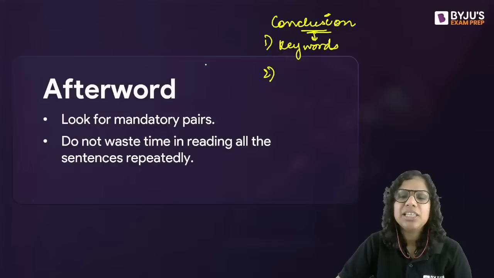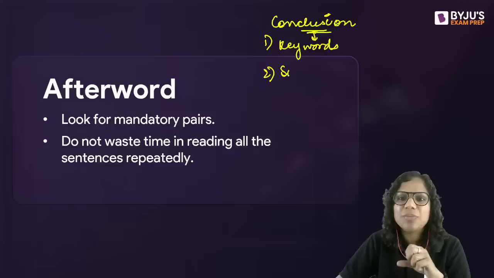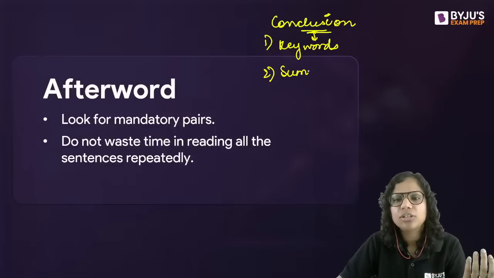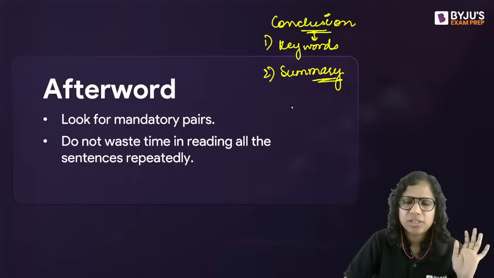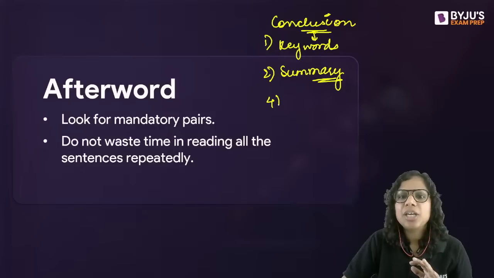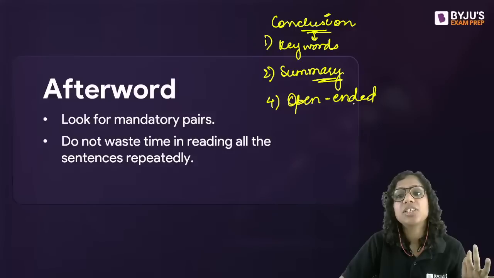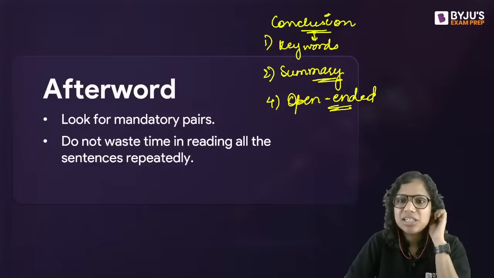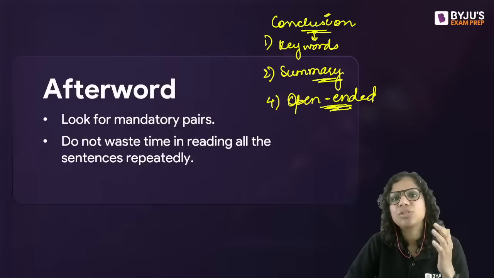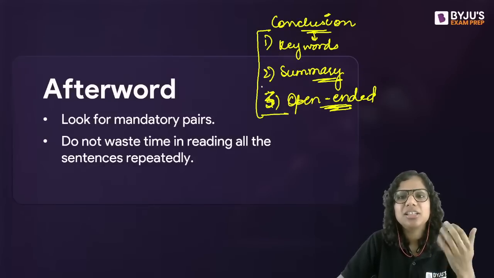Sometimes you will feel that this is summing up whatever has been said so far. Such summing up statements are in a way summaries more than conclusions, so a summary can be a conclusion statement. Sometimes the author can leave on an open-ended note, that how successful this policy will be remains to be seen. So I describe a policy that has been recently introduced and I end on this note. So these are the three ways in which you can phrase a conclusive statement.